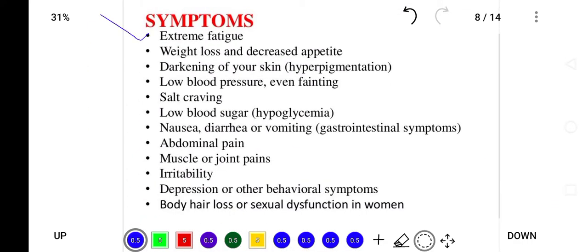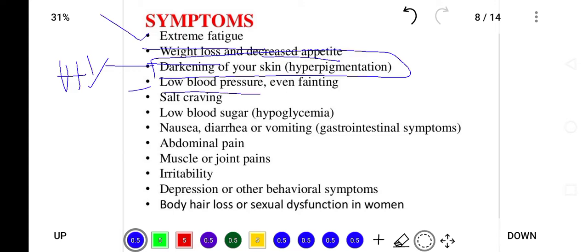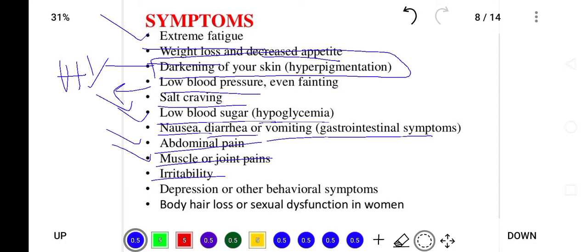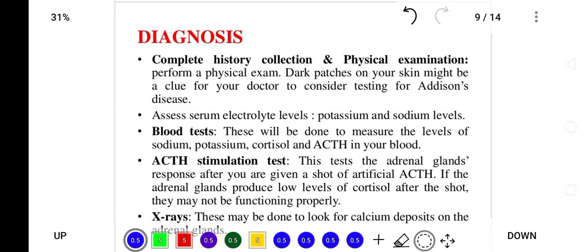So as we discussed, an Addison disease patient feels extreme fatigue, weight loss, decreased appetite, darkening of the skin, and hyperpigmentation. This one is the high yield point. Low blood pressure, hypotension, will be present because of aldosterone deficiency, along with salt craving. Low blood sugar, hypoglycemia, is because of cortisol deficiency. Other symptoms are nausea, diarrhea, vomiting, abdominal pain, muscular and joint pain, irritability, depression, hair loss of the body, and sexual dysfunction in women. These are the symptoms of Addison disease.